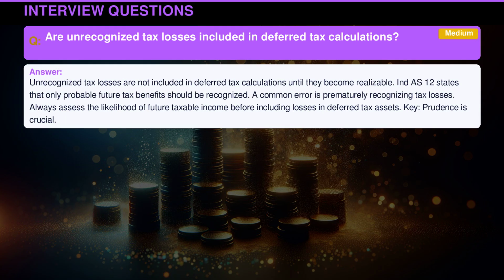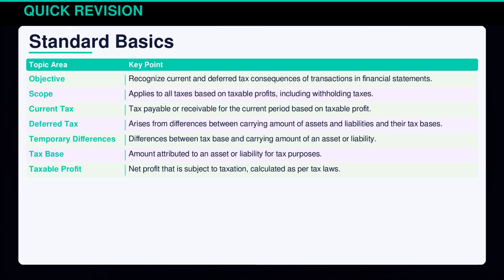Unrecognized tax losses are not included in deferred tax calculations until they become realizable. Indian Accounting Standard 12 states that only probable future tax benefits should be recognized. A common error is prematurely recognizing tax losses. Always assess the likelihood of future taxable income before including losses in deferred tax assets. Key: prudence is crucial.